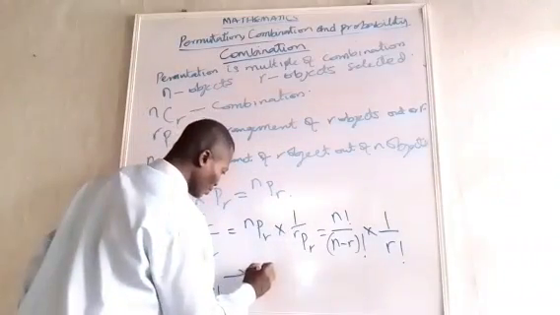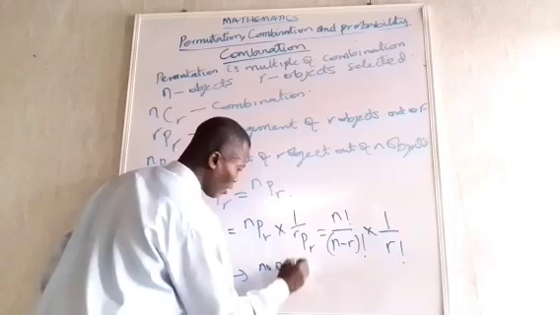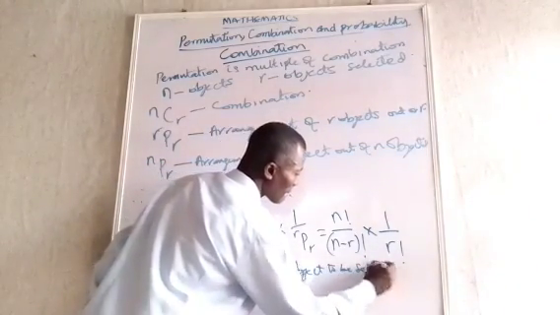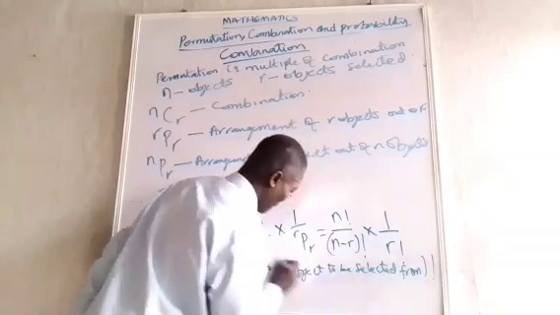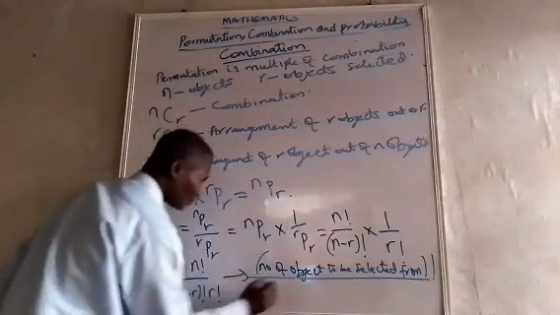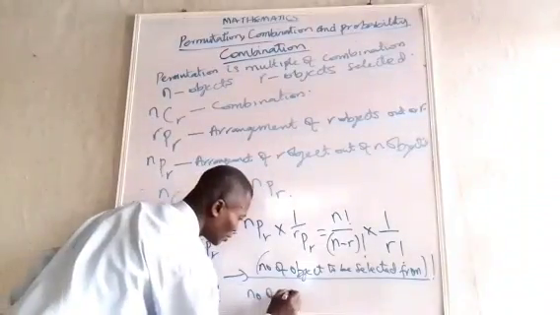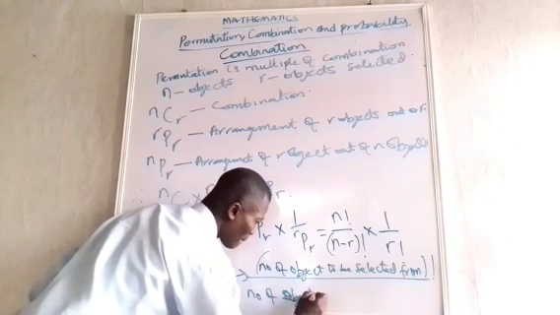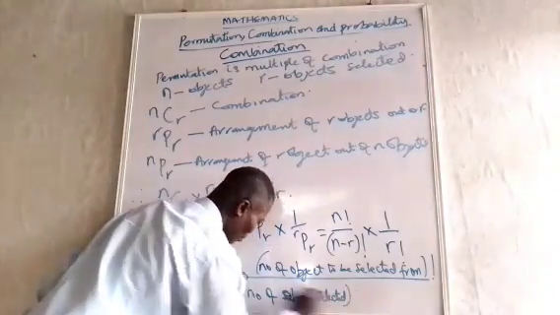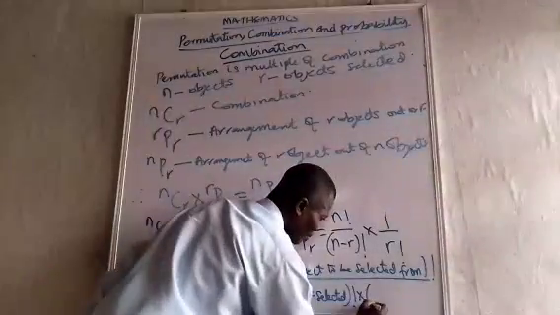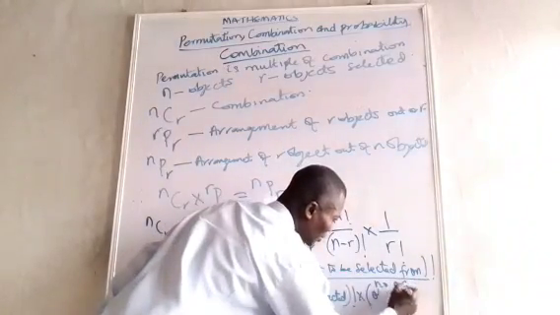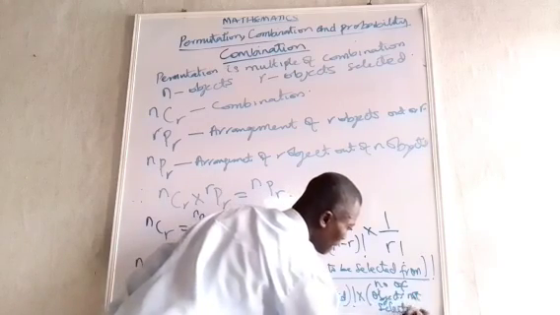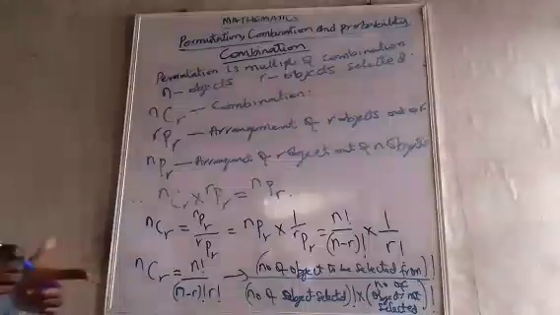When it says number of objects to be selected from, factorial, over number of selection, objects selected, factorial, times number of objects not selected, factorial. So you can see it makes it very easy.